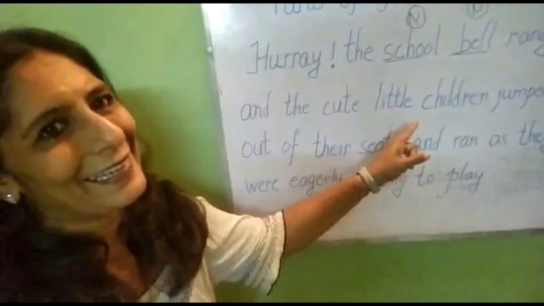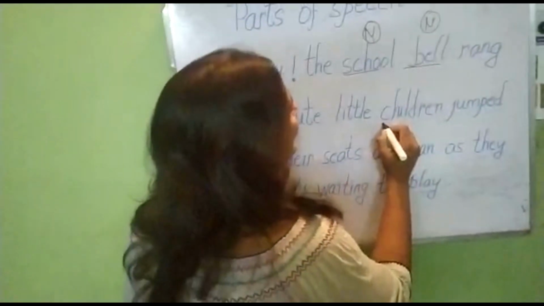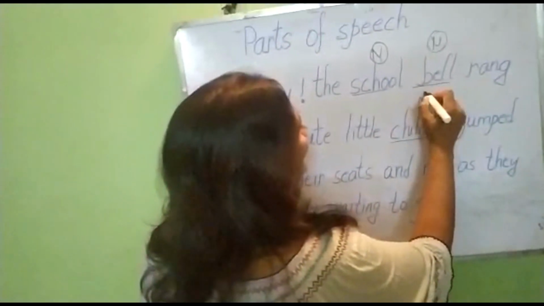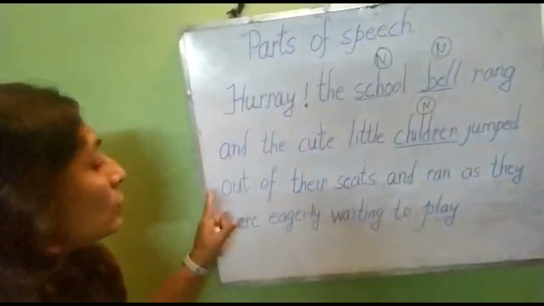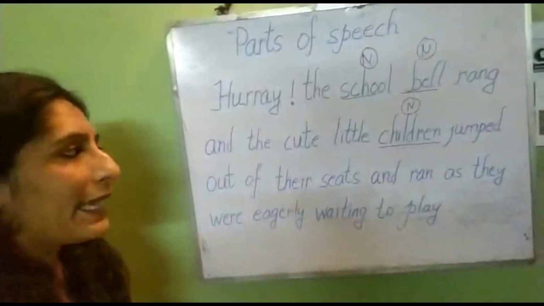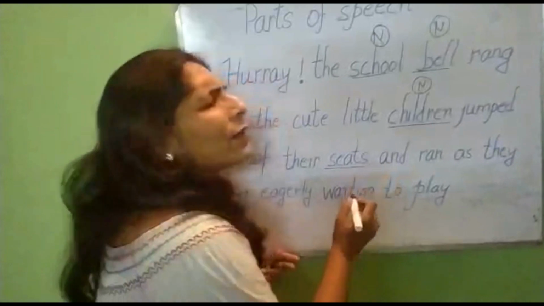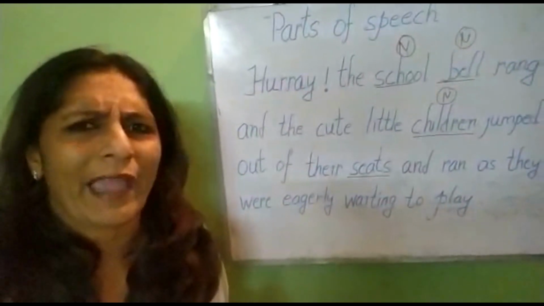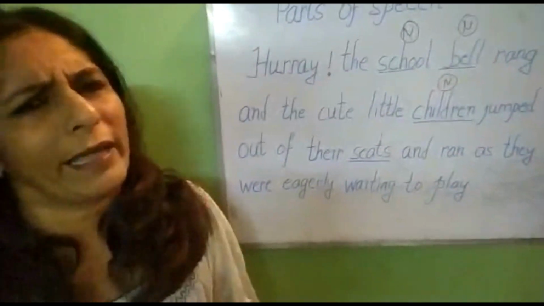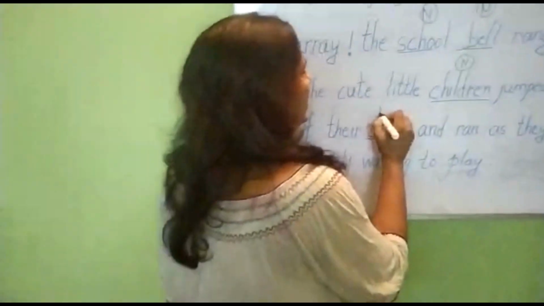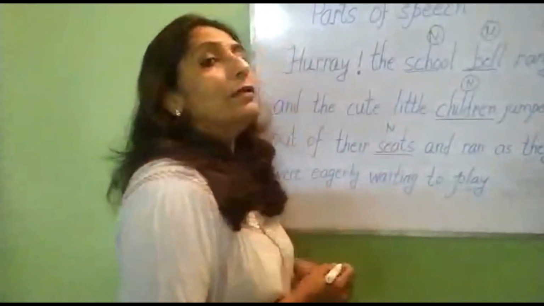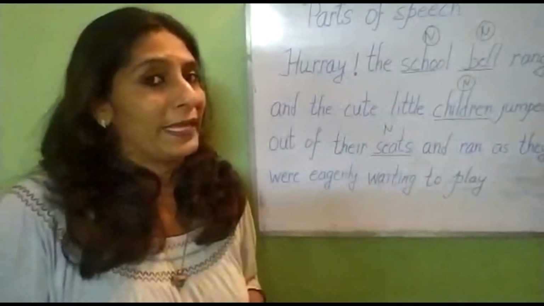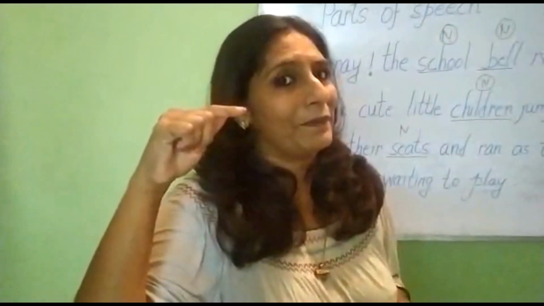Children are again persons, so it is a noun. Jumped out of their seats. Seats can be a chair, a table, a bed, whatever. So this also we take as a noun.